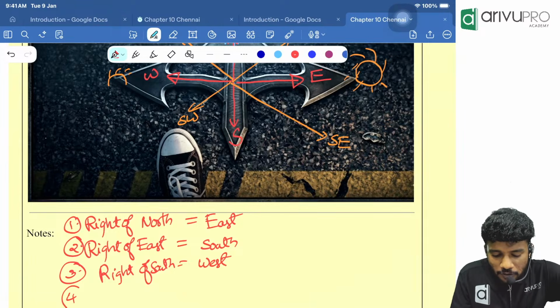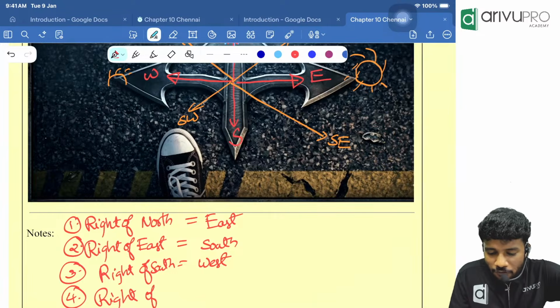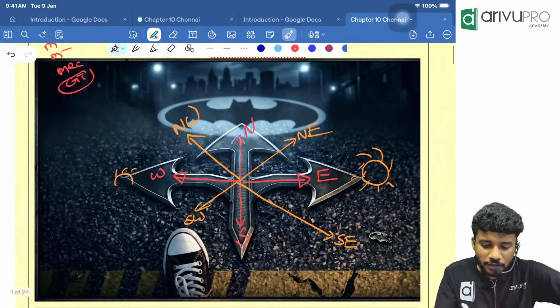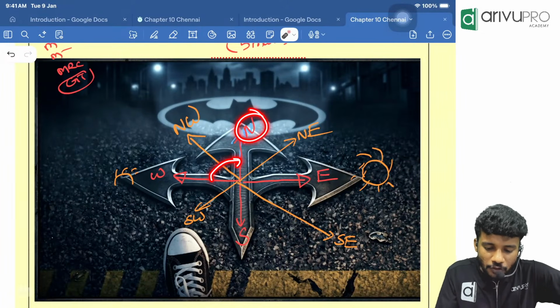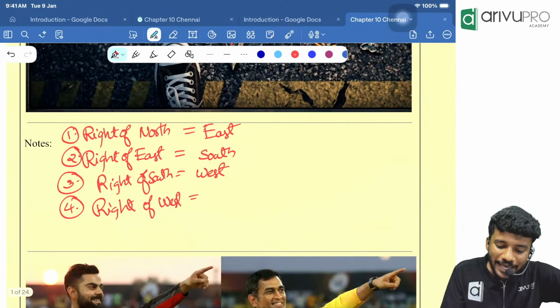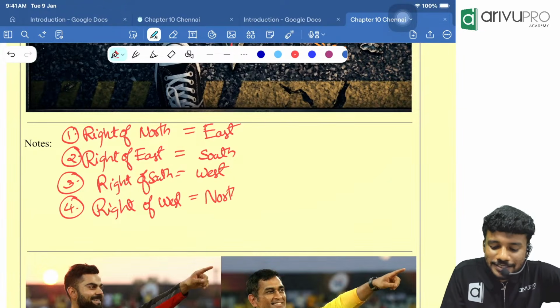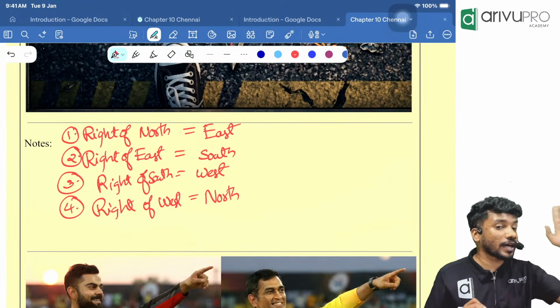And the fourth one and the final one with respect to right: right of west is what, people? Right of west will become north. So the basic directions we should know are with respect to right turn.